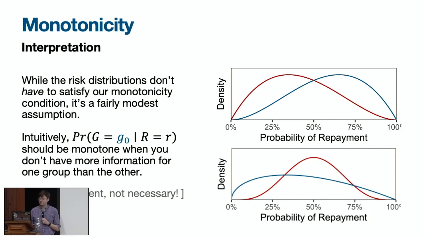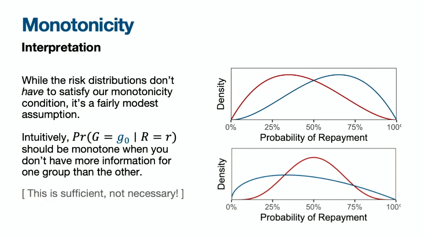But the point is just that the intuition that we should be seeing this a lot in practice is coming from the fact that we should expect to see monotonicity roughly when our prediction problem is not harder for one group than the other. So in particular, if you see that the problem is much harder for one group than the other, I think it's reasonable to wonder whether decision makers are maybe ignoring important features to mask discriminatory intent. Redlining, for instance, is an example of this in lending, where lenders ignore key individual features of creditworthiness so that they can justify denying loans to minority individuals.